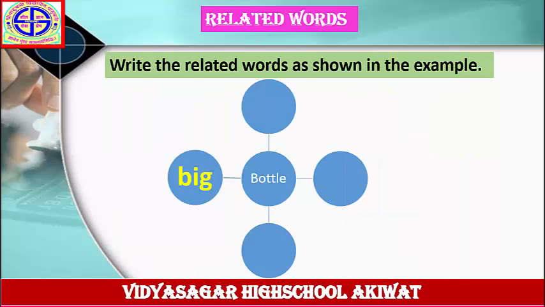Write the related words as shown in the example. First, the word given here is bottle. Answer is given here, big. Big, this is an adjective, means you have to write down more 3 adjectives in the remaining columns. Bottle, big, big bottle. In the same way, small bottle. In the same way, water bottle. In the same way, milk bottle. In this way, you will solve this example. Next example.